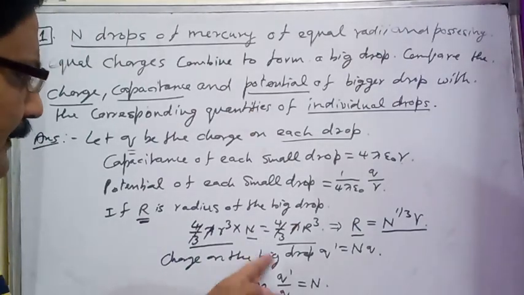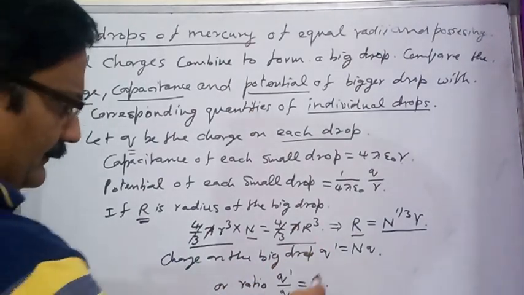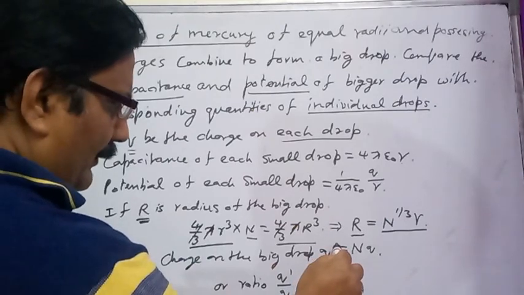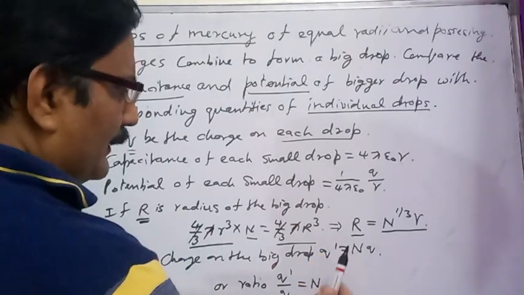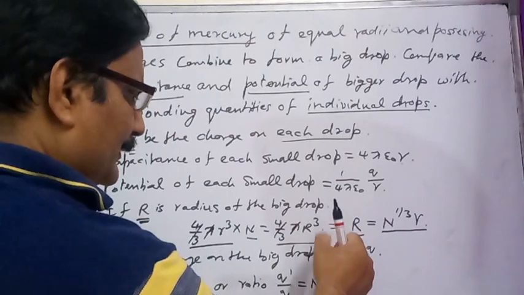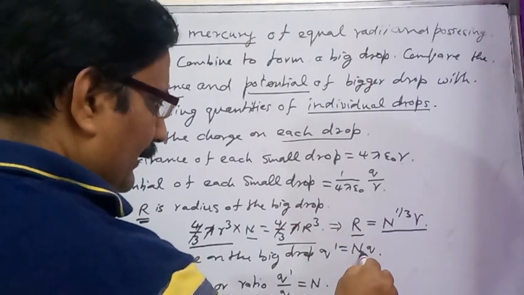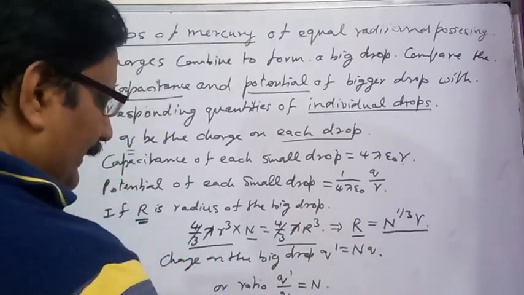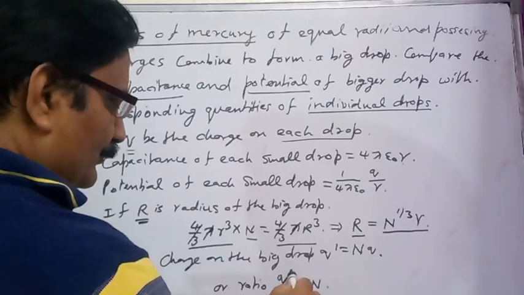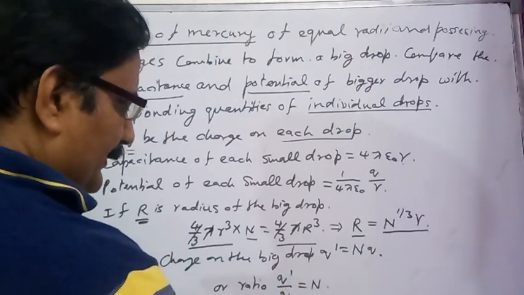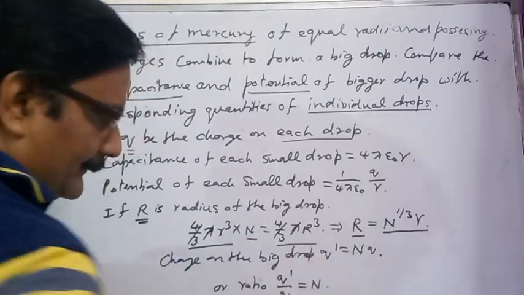If the charge on the big drop is q dash, and n small drops with charge q combine, what is going to be the charge on the big drop? n multiplied by q. So what is the ratio of the charge on the big drop to the charge on the small drop? That is going to be n.